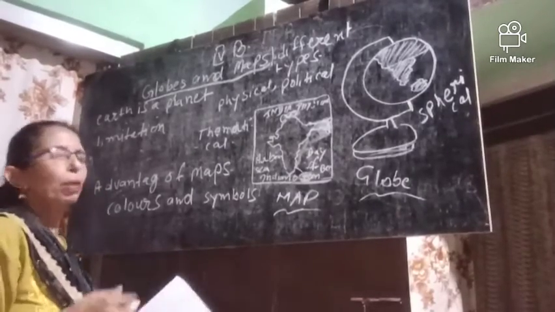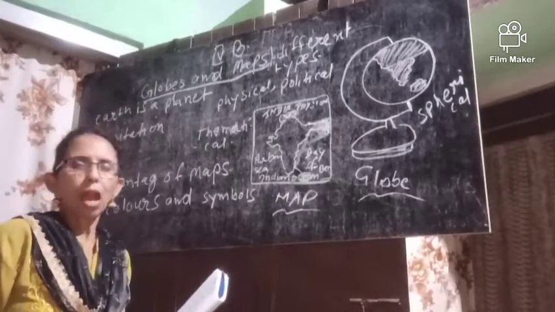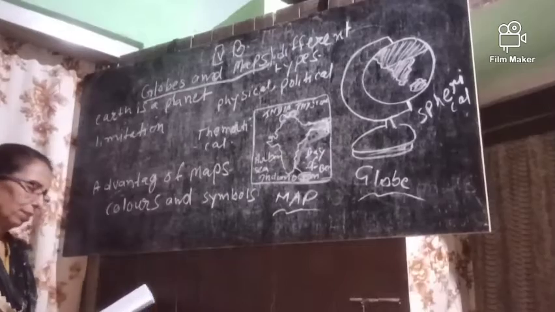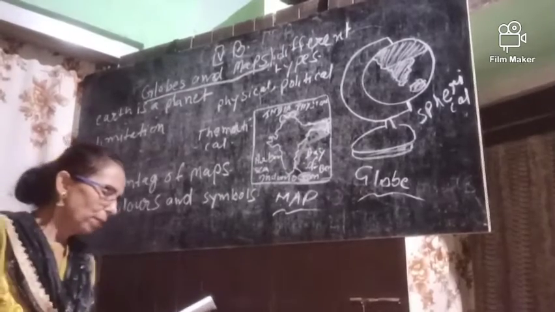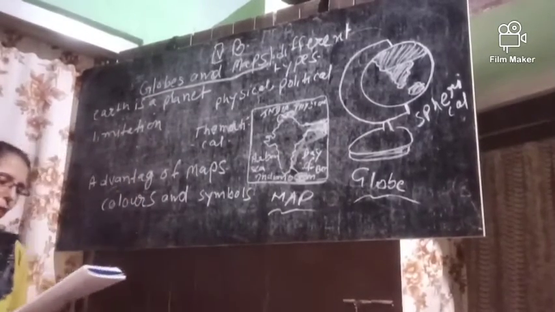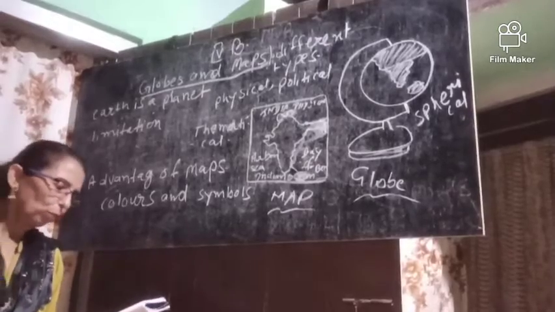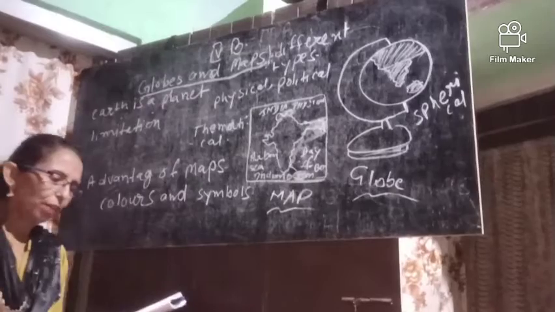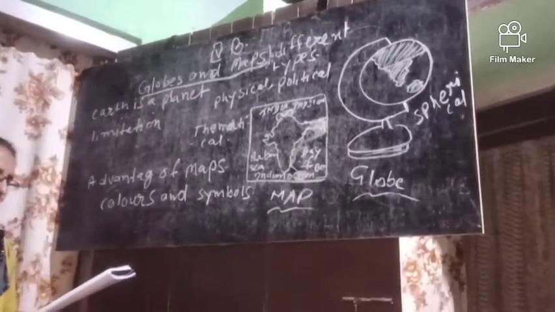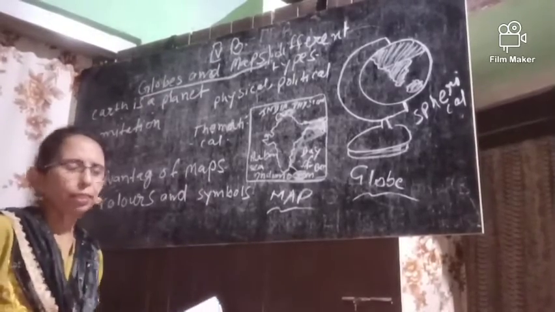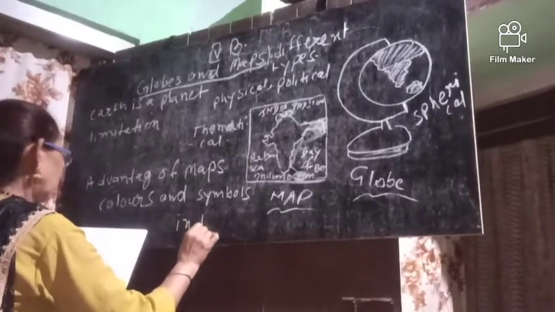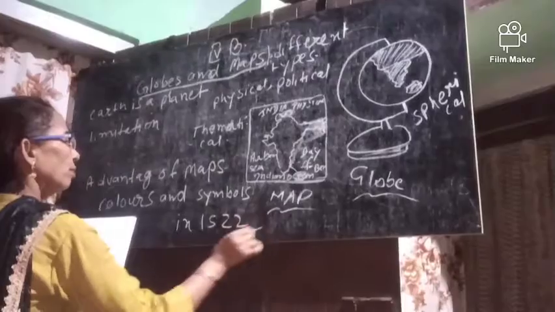First, people believed the earth was flat. But in course of time, the view changed when Ferdinand Magellan completed his voyages in 1522.